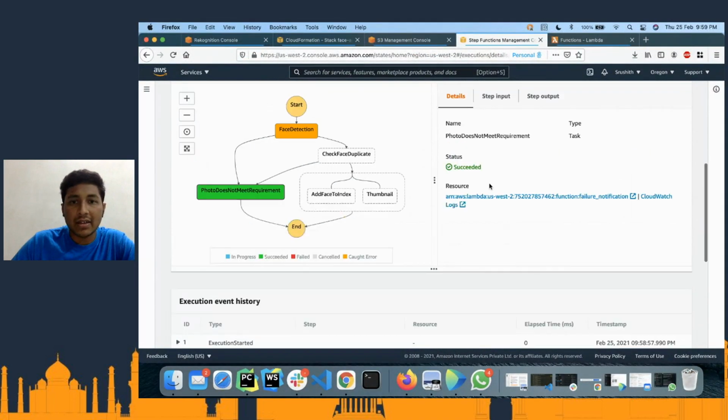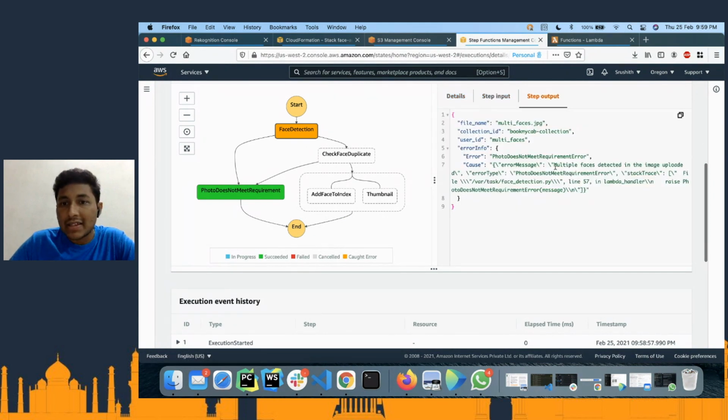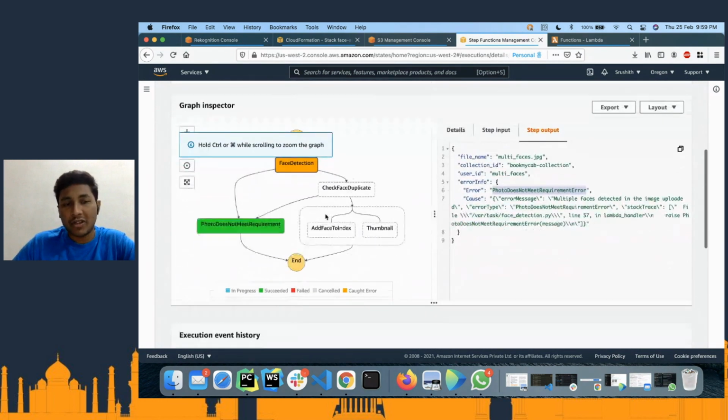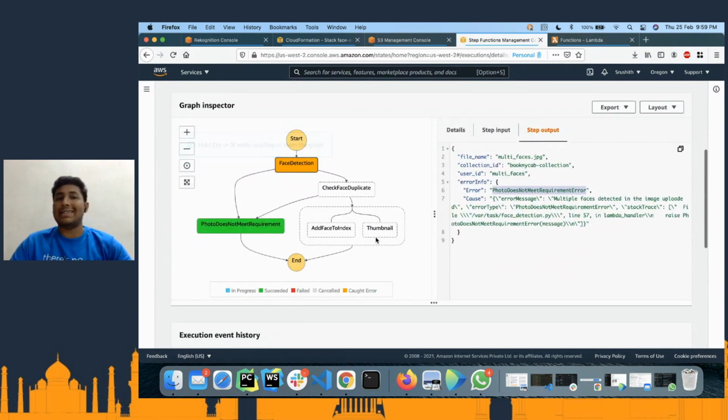If you get inside this, or rather here, if you go to the output, you can see that multiple faces detected in the image uploaded. So this is the error that we are raising, and that is being caught because I have a catch block for this Lambda function and this Lambda function, and therefore it is being caught here, and my entire workflow is stopped, and therefore adding the face to index and thumbnail is not executed as a part of my workflow.